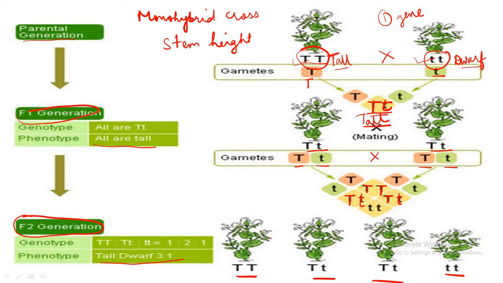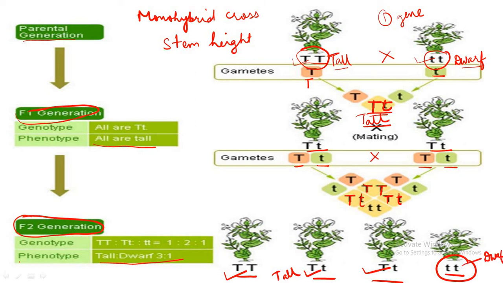So in F2 generation, out of the 4 plants, 3 plants were tall. That is this capital T, capital T, and these which have capital T, small t. These 3 plants were tall. And only one plant, the 4th plant which had small t, small t, was dwarf.